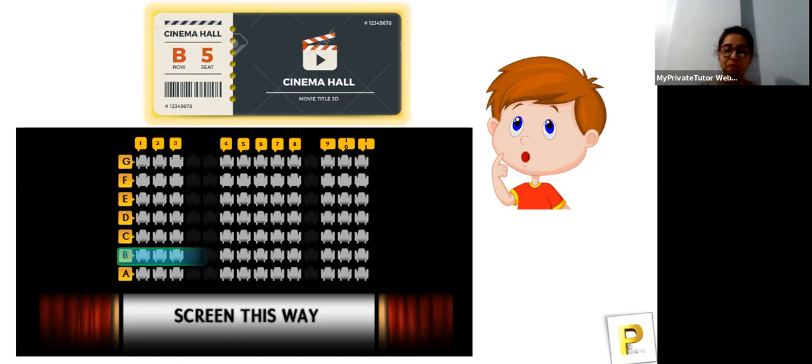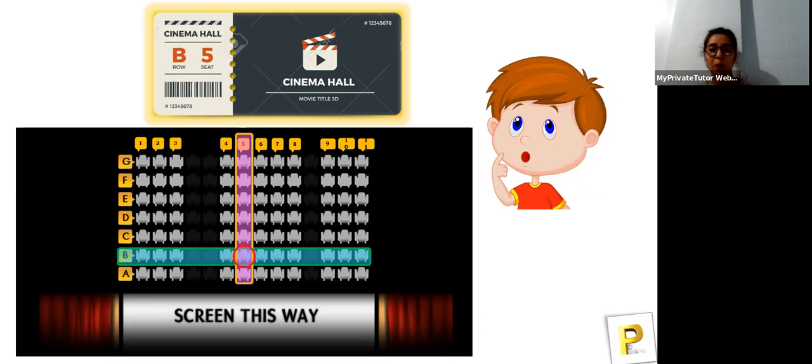Here you have row B. On the left hand side we have all the rows, and on the top we have all the seat numbers. B5 is the seat which he got. Let's see where he exactly gets the seat. If you take from the B side and from the top, you can see that here is where he's going to get the seat and he'll be watching the movie.